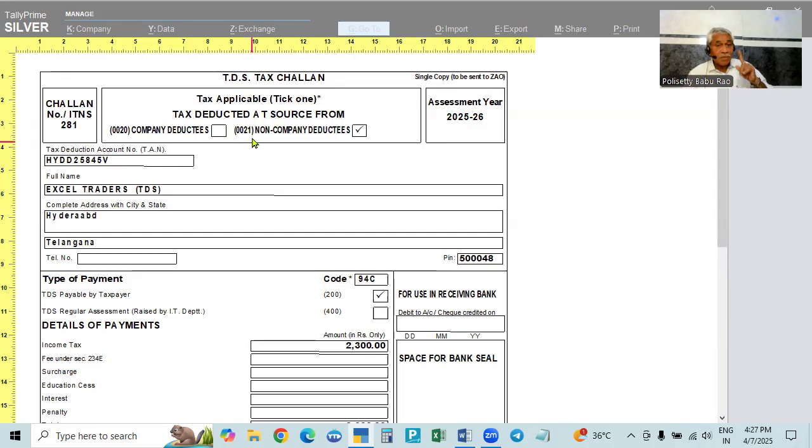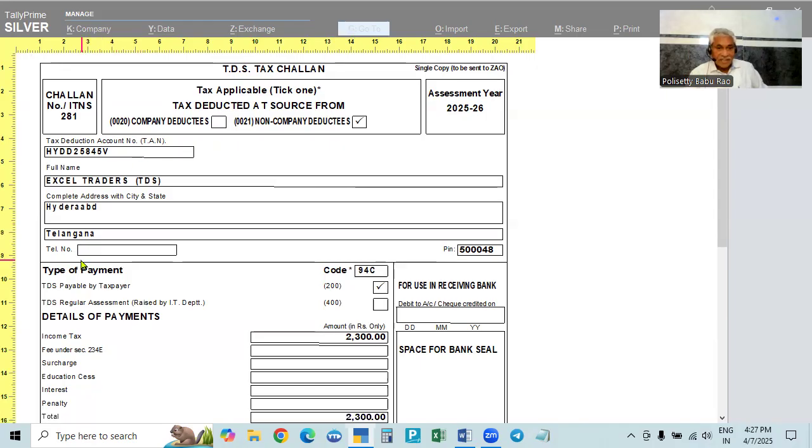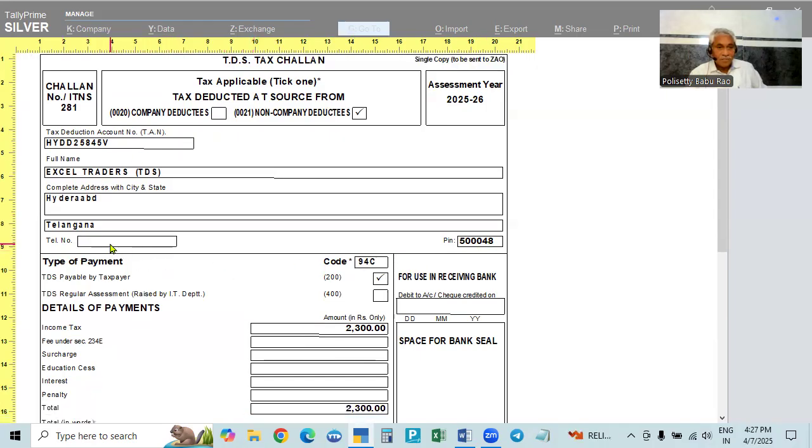And we made the deduction from a non-company directly. It has already been selected, and our TAN number, address, PIN code, then the nature of payment, type of payment will all be there. So the section is 194C. The payment code is 94C. See, it is showing code 94C, and the remittance code is showing 200. That is TDS payable by the taxpayer. We are the taxpayer, that is, the deductor is the taxpayer. So it is taking 200.